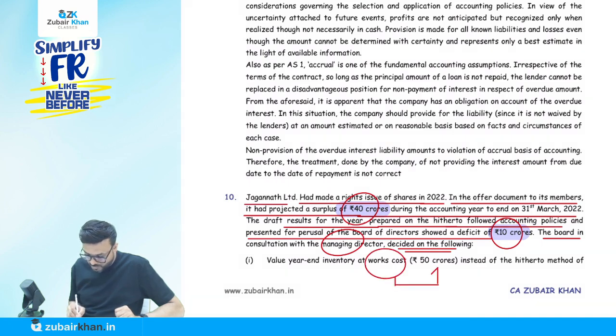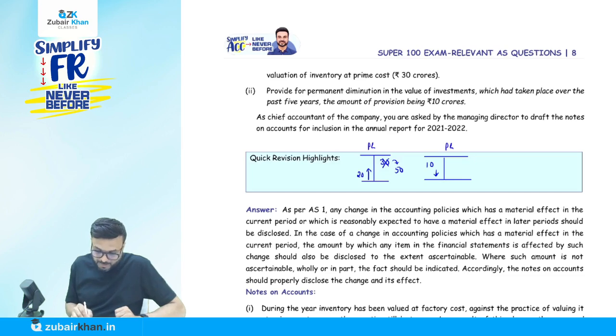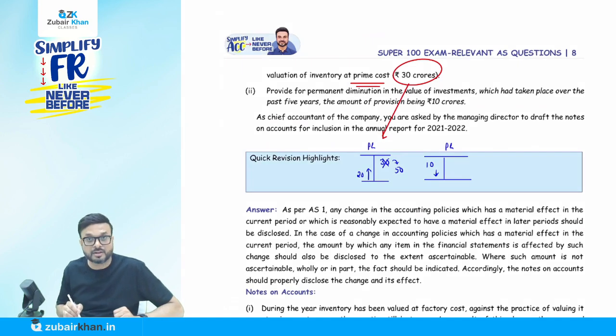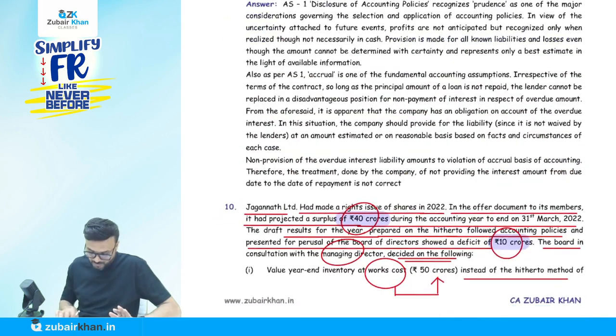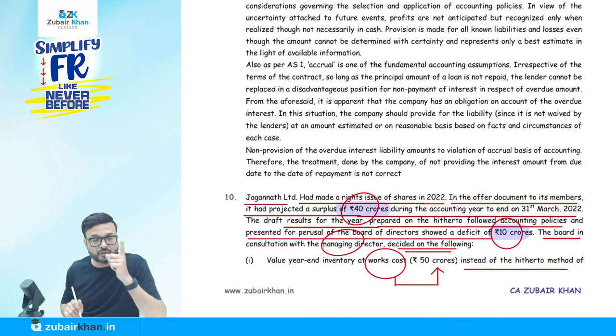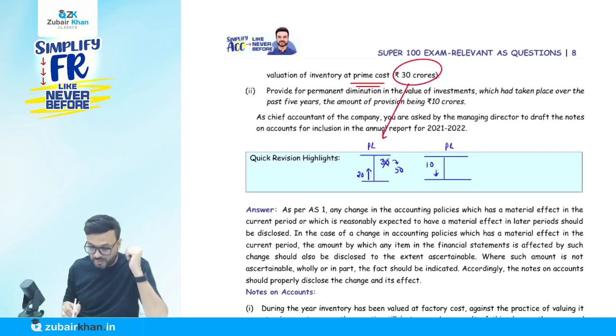Okay, so 50 crore instead of 30. Till now we were following some other method, valuation at prime cost. As per the prime cost, the inventory should be 30 crore. Now we are not following that. We are doing the valuation at works cost. So instead of 30 crore, we have to record the inventory at 50 crore. So instead of 30, I have to record 50.